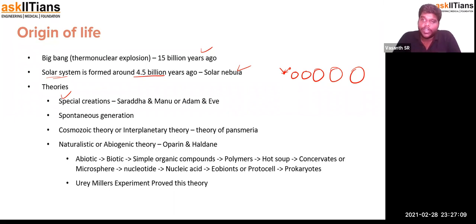The next one is spontaneous generation, where out of nothing something forms. I'll give you a few examples. A person who works so hard in the field throws his dirty shirt on the floor, and the next day he sees a rat run out of the dress.